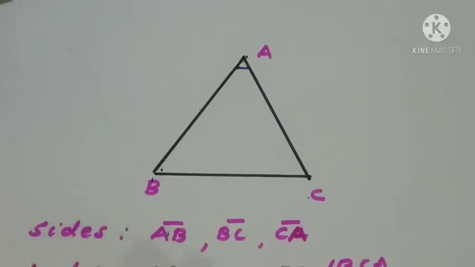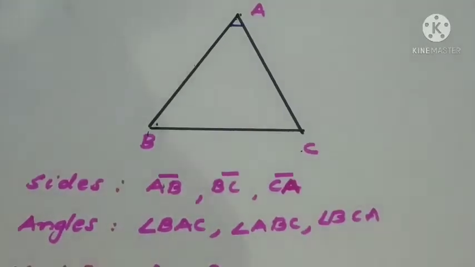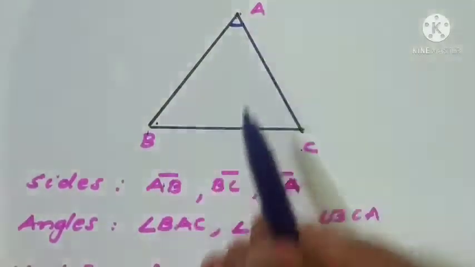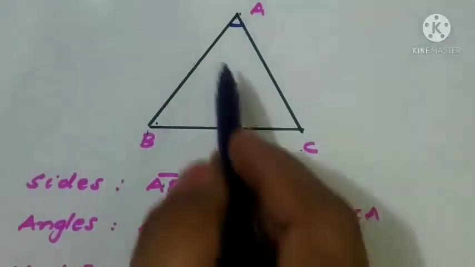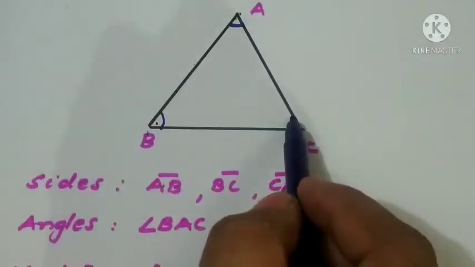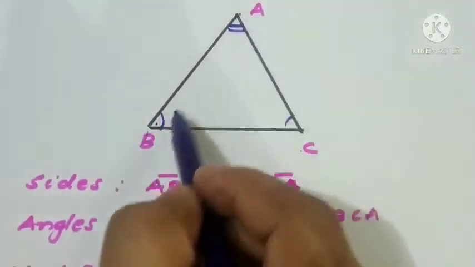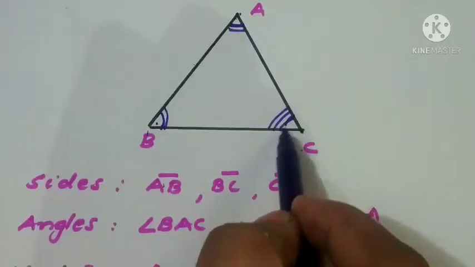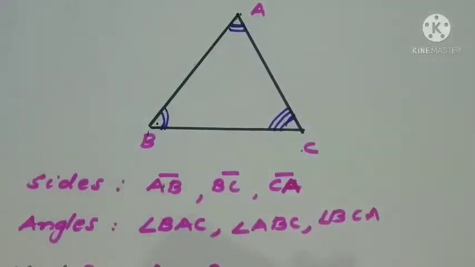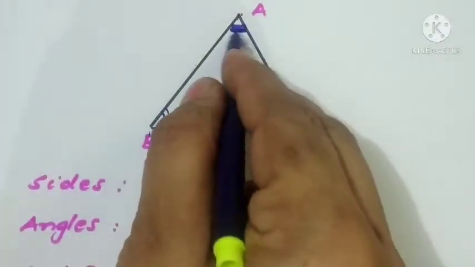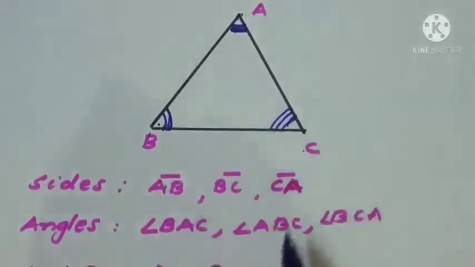Now what is next? Angles. How to say angles? Angle BAC means here. Next ABC, so here. Next BCA. So first angle is A, second angle is B, third angle is C only, right? So these are the names of the angles we got here. So I told it is a first angle, so only one arc required. Here two arcs required, three arcs required.